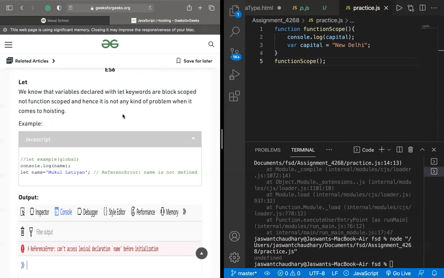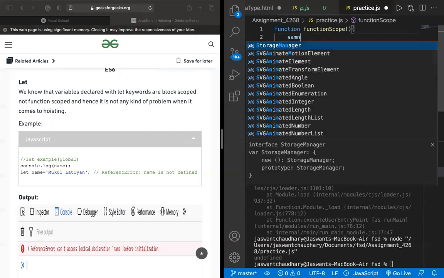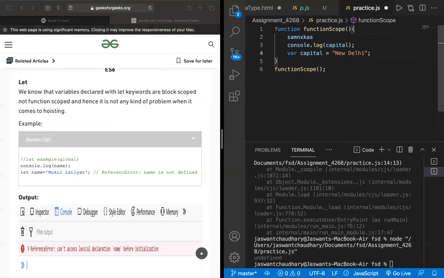They don't have function scope. That means wherever you define it, you can use it there or somewhere else, unless you are in a function, in which case it will be accessible.